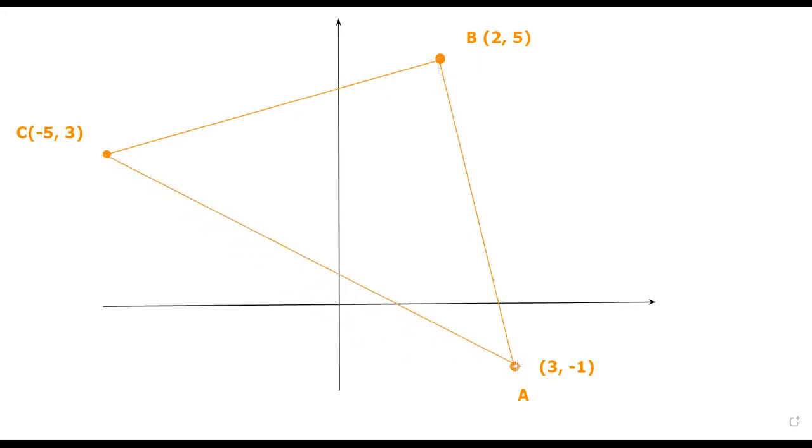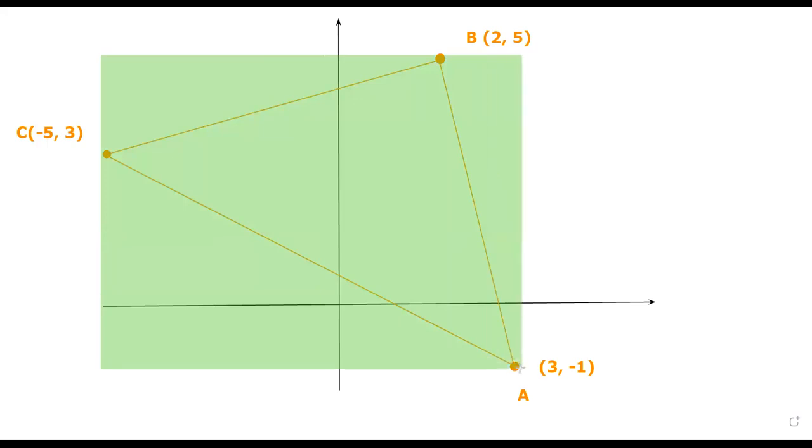Now, this is actually very simple. Instead of calculating this triangle directly, we calculate the rectangle that encompasses the whole triangle.